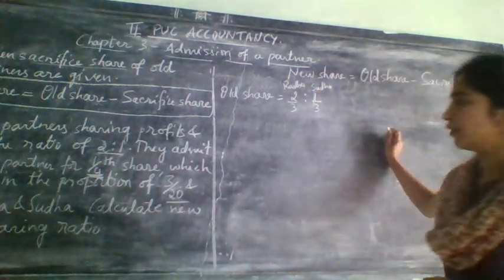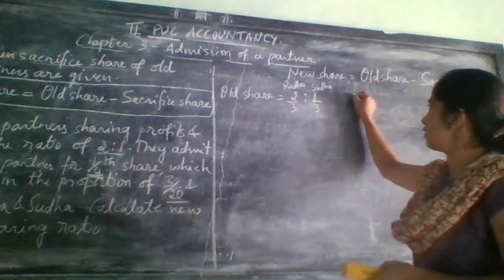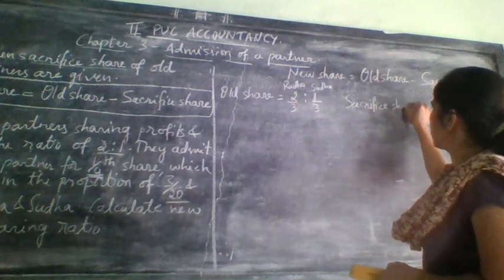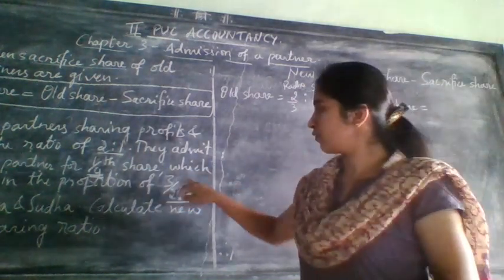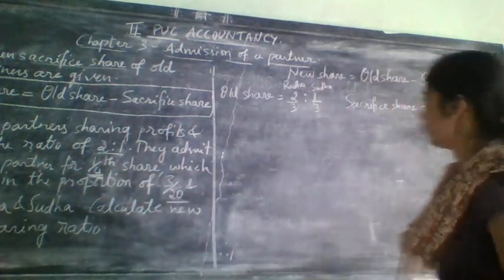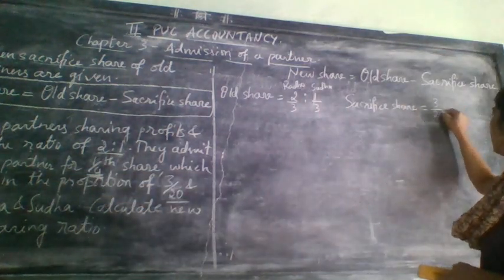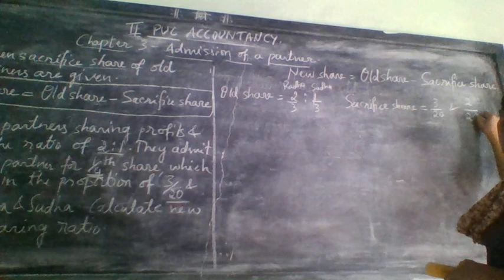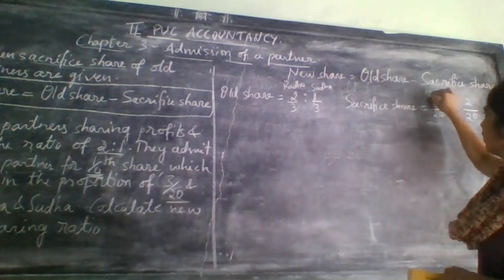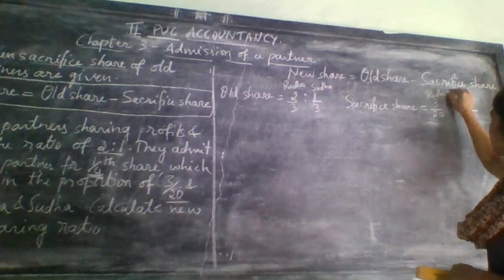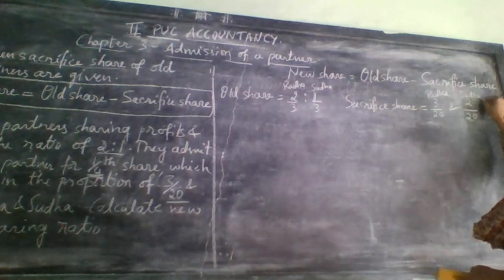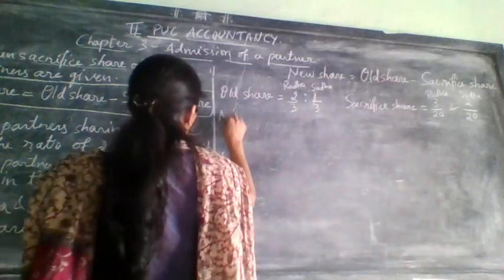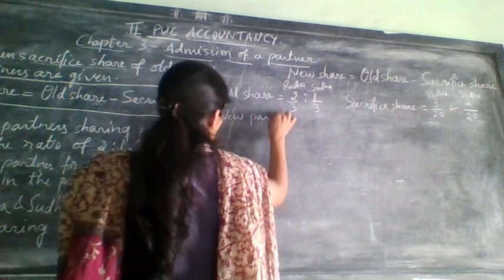Next, they also gave what? Sacrifice share or surrender share. How much is it? They gave 3 by 20 and 2 by 20. So 3 by 20 and how much is it? 2 by 20. Right, here whose is it? Radha and this is Sudha. Next, one more point you need to write, that is new partner share. New partner share is 1 by 4. Who is the new partner? Sudha, not Sudha.